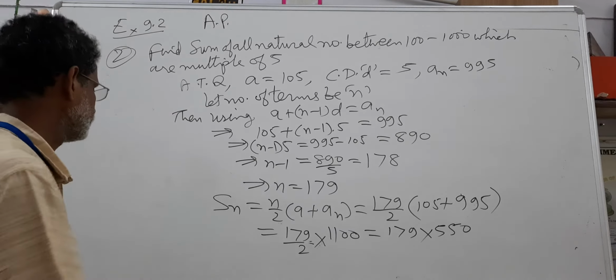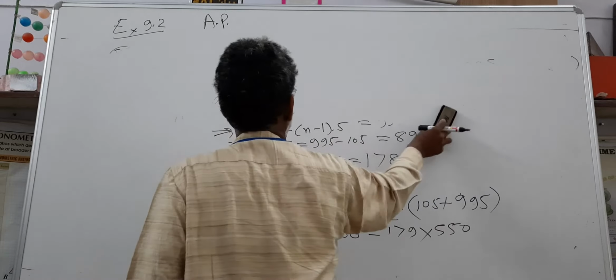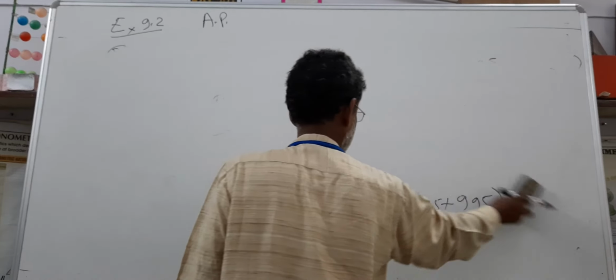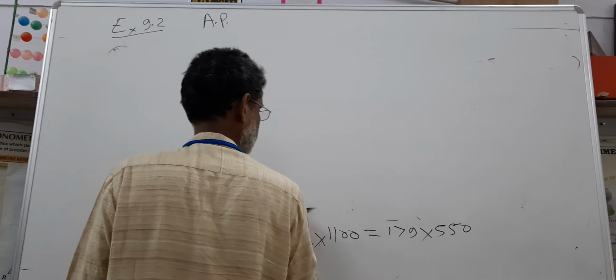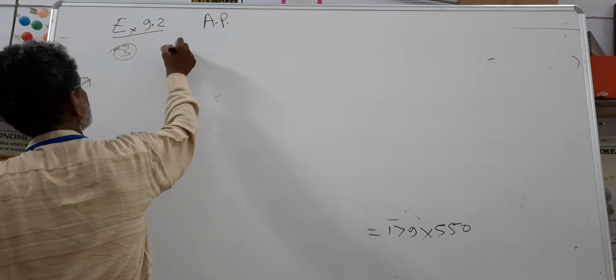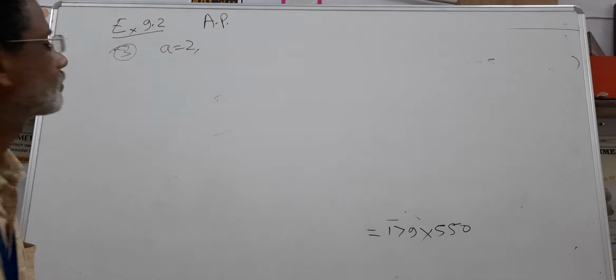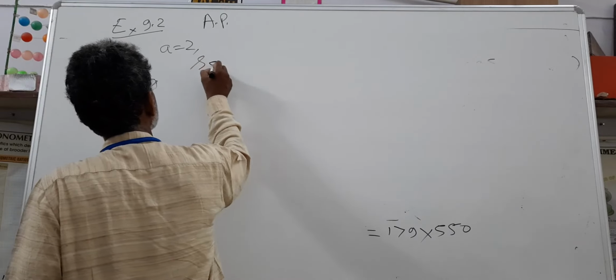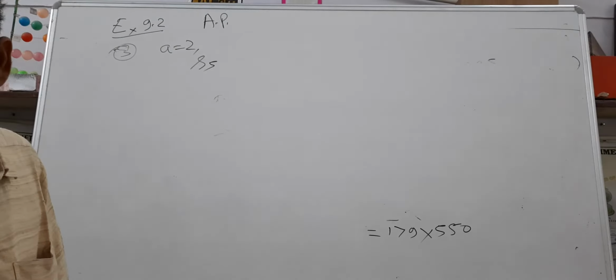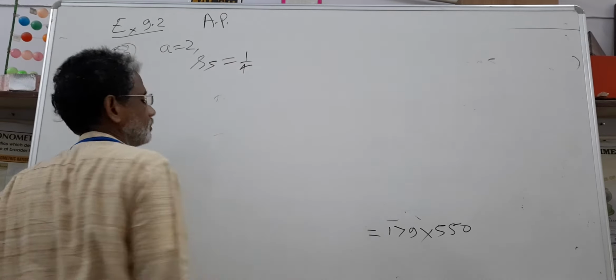Question number 3. In an AP, the first term is 2 and the sum of first 5 terms, that is S5, is 1/4 of the next 5 terms.